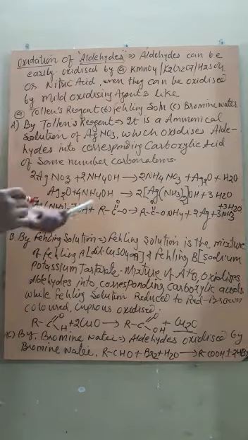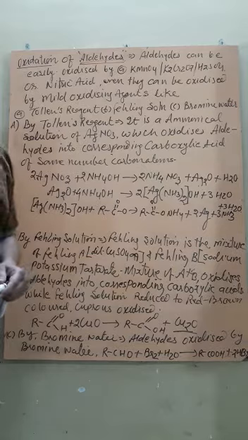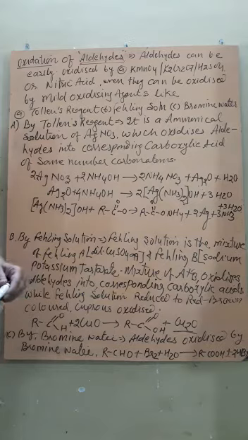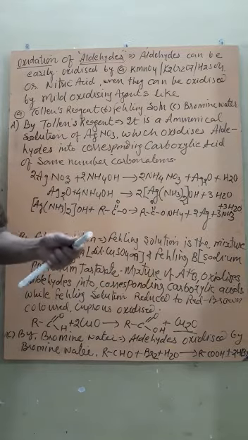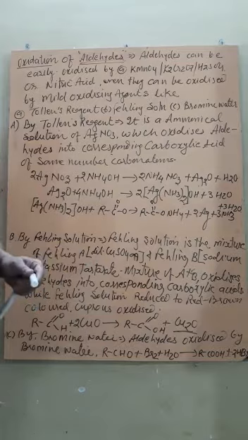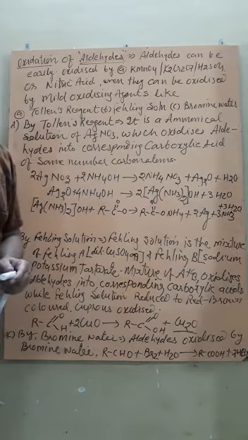So, oxidation of aldehyde. Students, you know that in aldehyde, the carbonyl carbon consists of one hydrogen. That means if it consists of one hydrogen, then the release of this hydrogen becomes very easy. Therefore the bond can easily be broken, and the H can convert into OH. That is, the aldehyde can oxidize very easily.